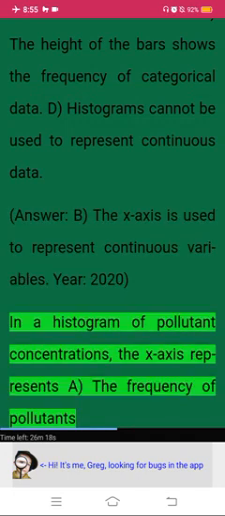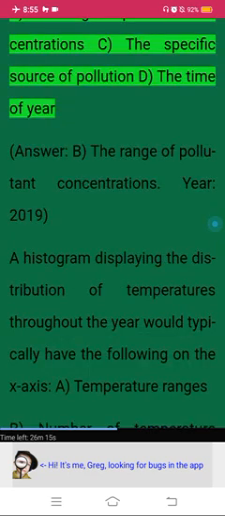Year, 2020. In a histogram of pollutant concentrations, the x-axis represents A. The frequency of pollutants. B. The range of pollutant concentration. C. The specific source of pollution.